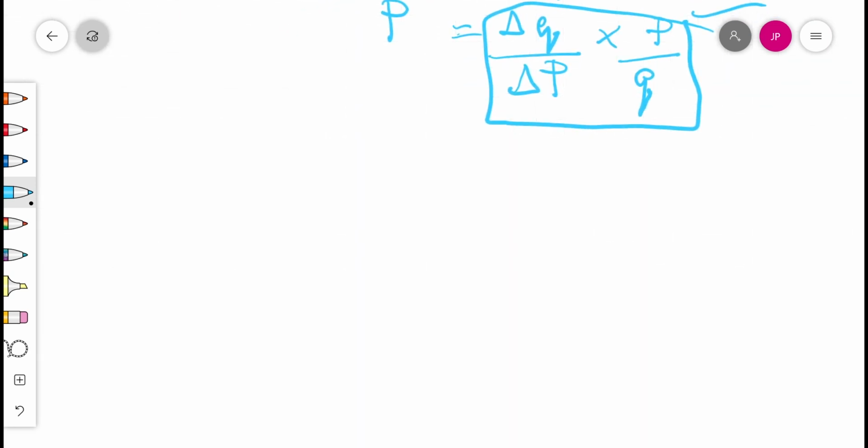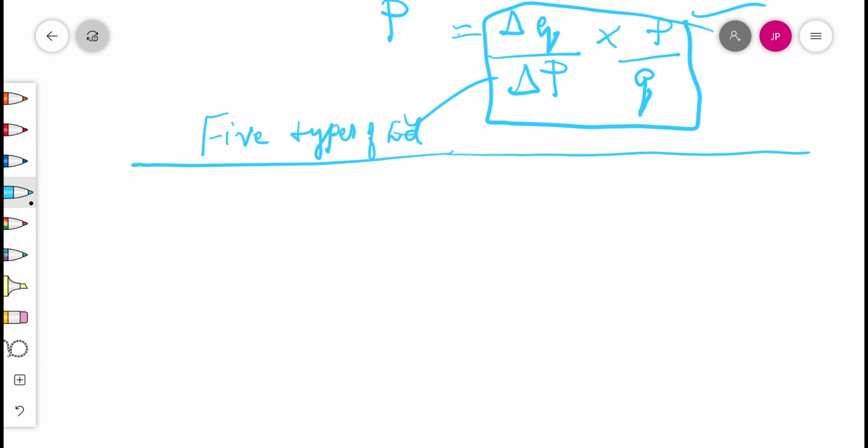Change in price, change in quantity, with original price and original quantity. So we got the way to do the sum also. This equation also we have to derive. Now, the five types of elasticity of demand, and the first one is perfectly inelastic.